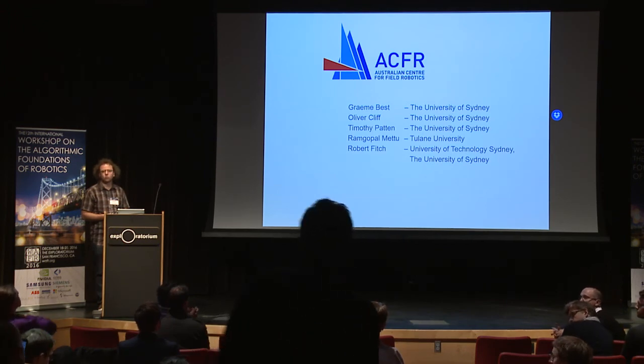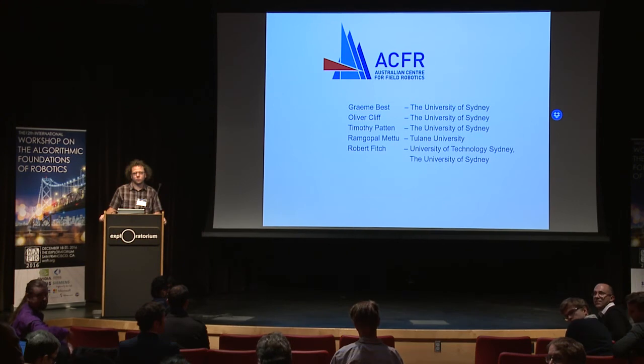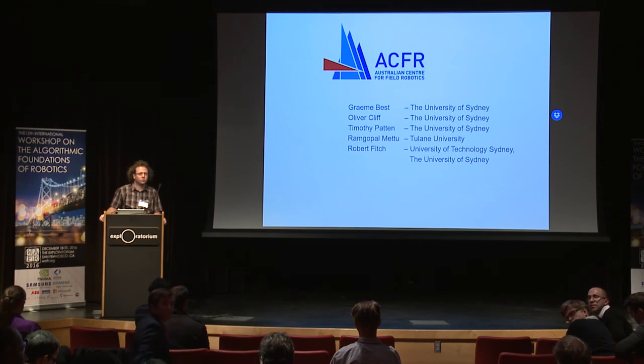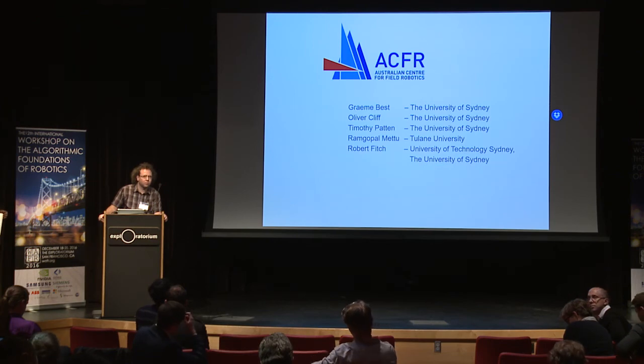Questions? Back there? I find the work very interesting. I'm curious, so I can think off the top of my head of 3 different mechanisms why this framework would improve over just a centralized framework, and I'm curious if you have any insight into which one of those is the most important. The first one is, if you have an N robot team, you've given N times more computational power to the problem.